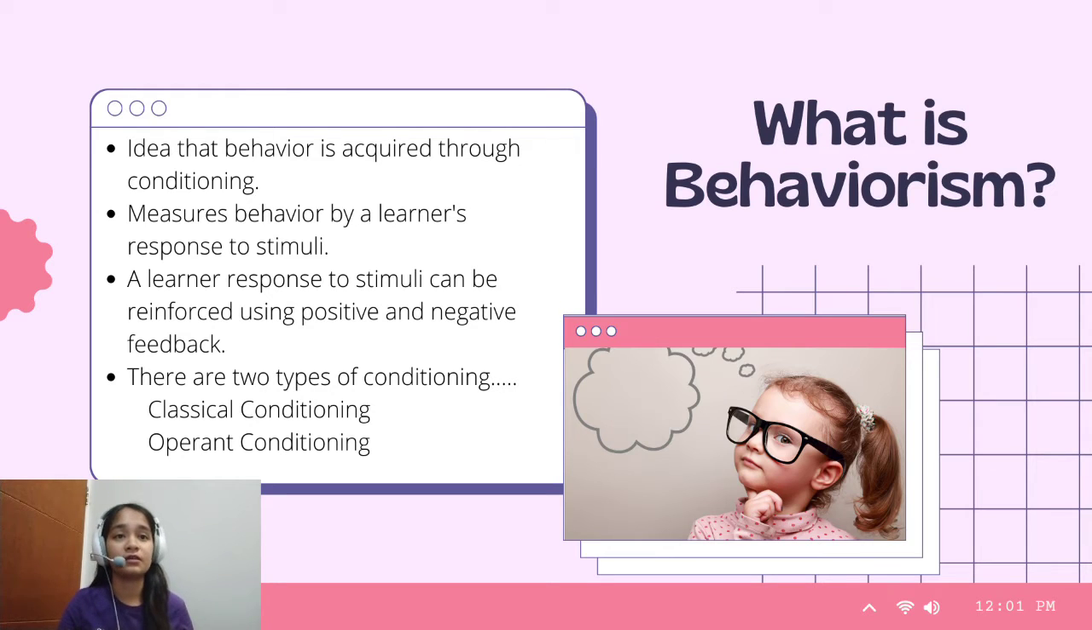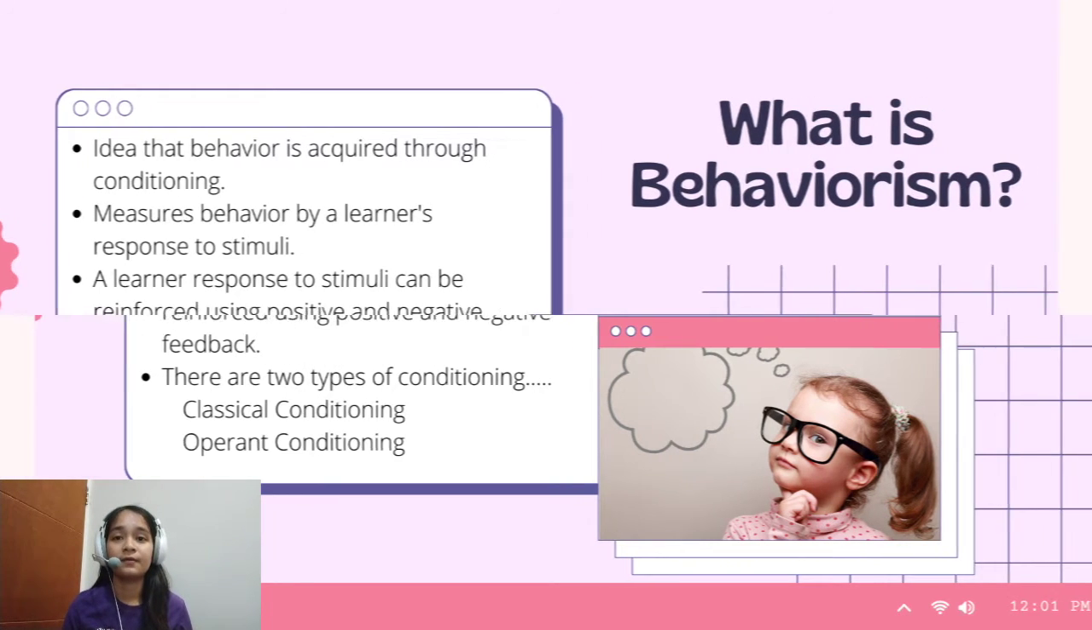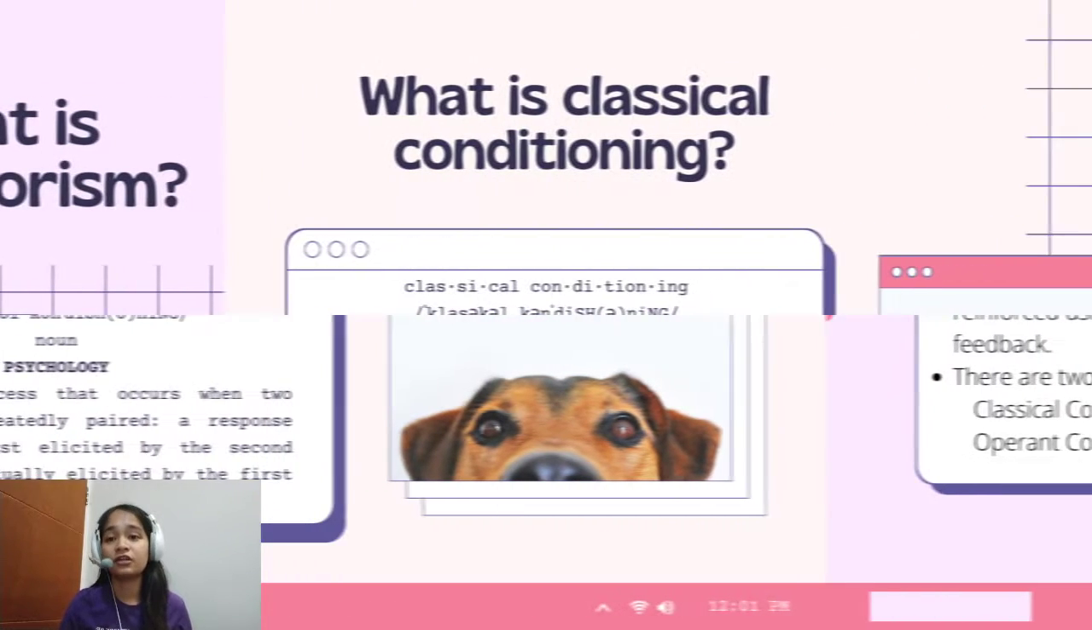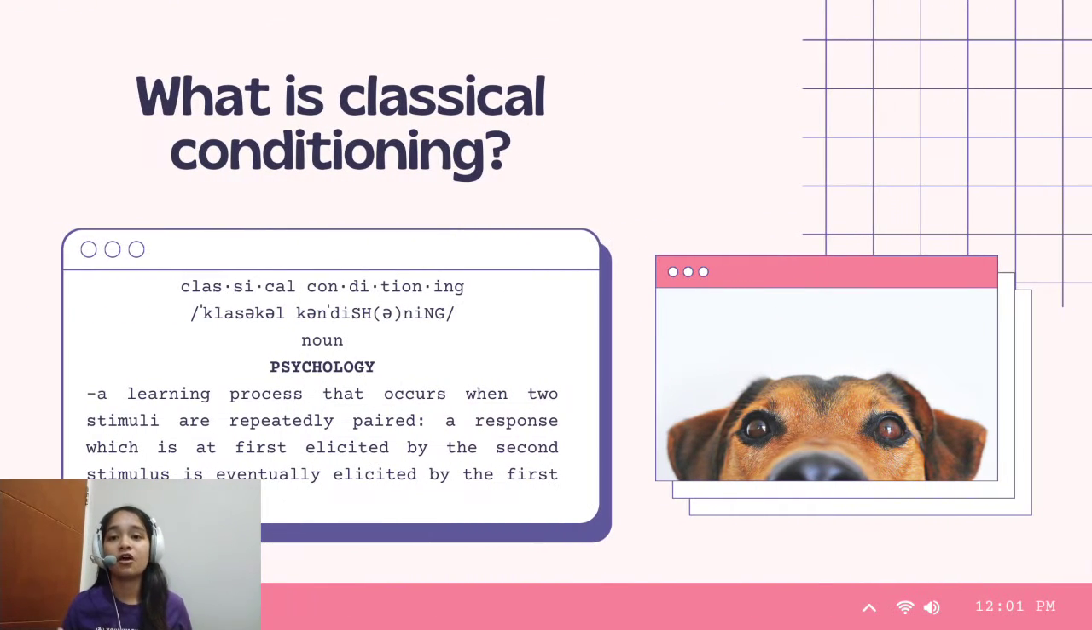And what is behaviorism? Behaviorism is the idea that behavior is acquired through conditioning. It is a measure of behavior by a learner's response to stimuli. A learner's response to stimuli can be reinforced using positive and negative feedback. In simple words, behaviorism is a theory which states behaviors are learned through interaction with the environment through a process called conditioning. Thus, behavior is simply a response to environmental stimuli. The two main types of conditioning or learning are called classical conditioning and operant conditioning. Let's talk about classical conditioning.